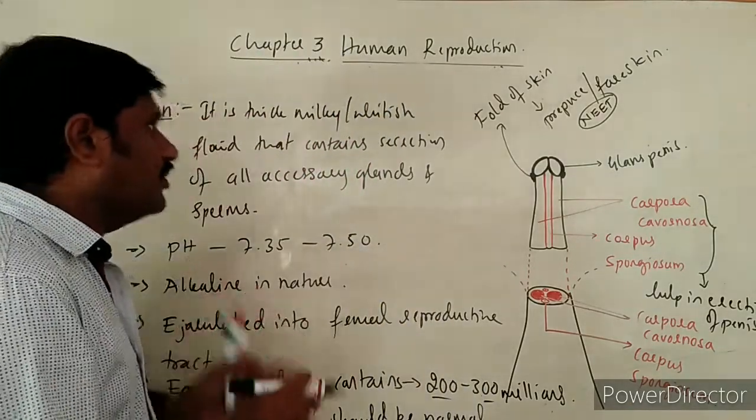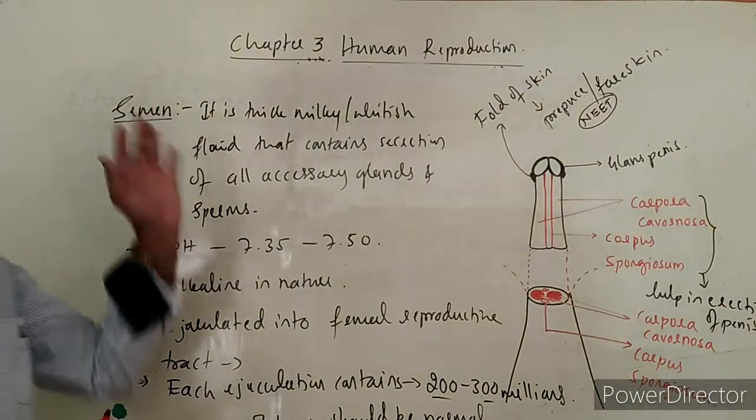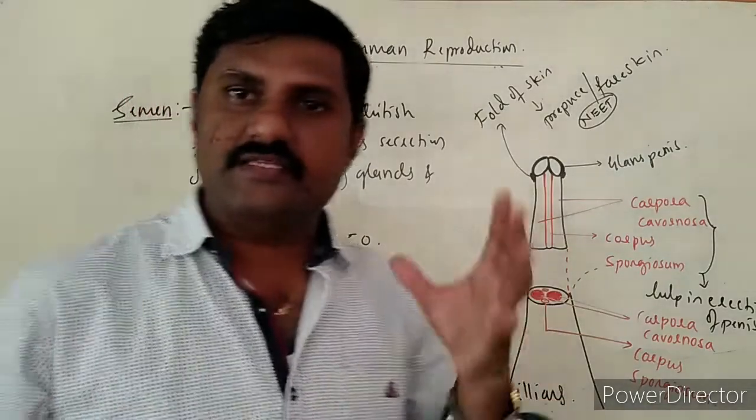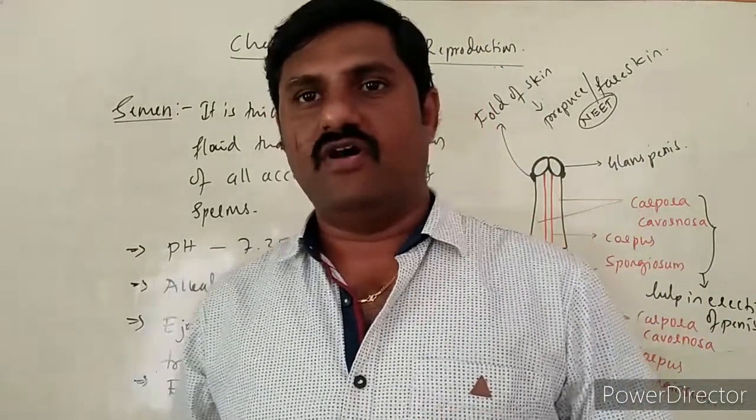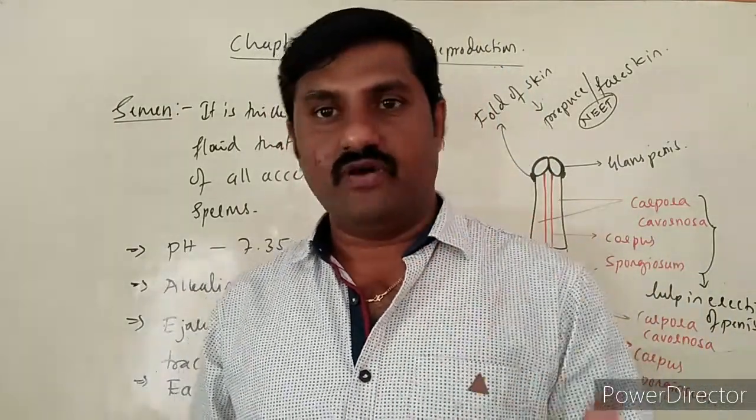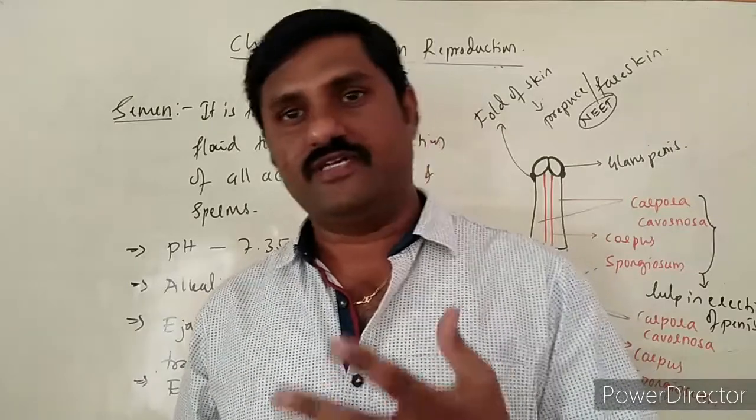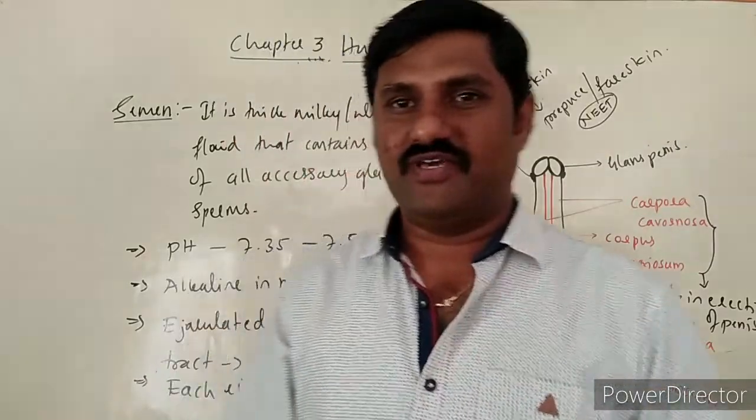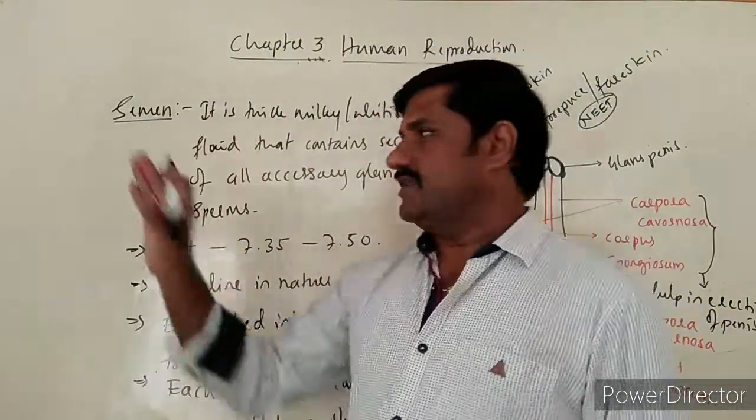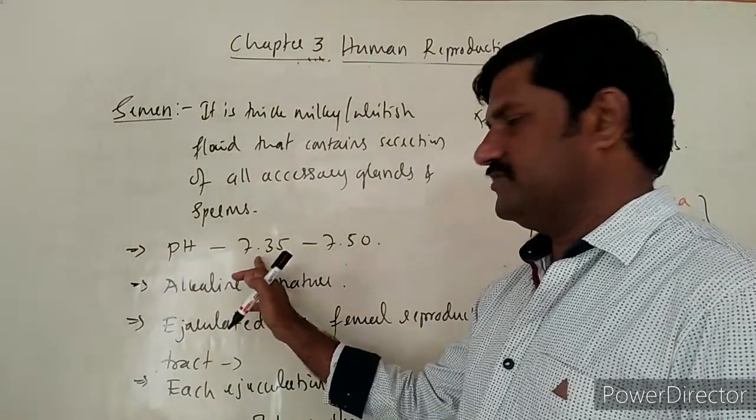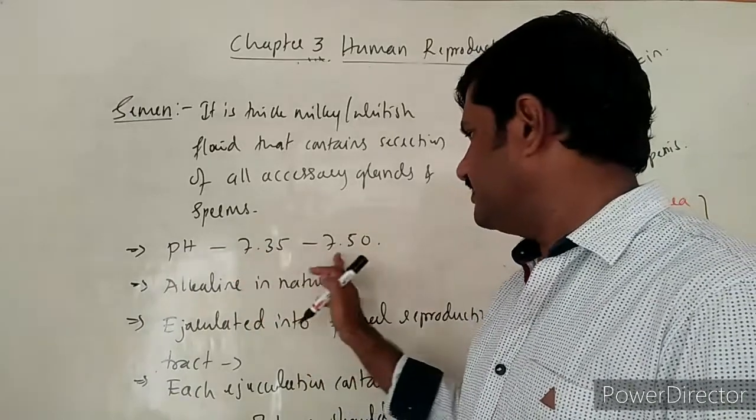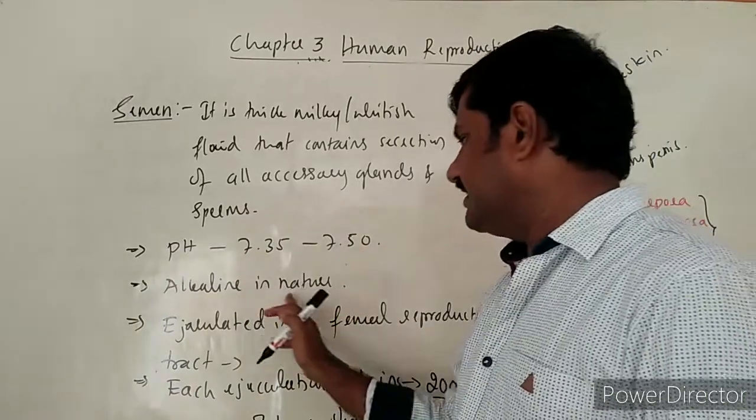So this is about the semen. What is the semen? It contains the secretion from all three accessory glands of the male reproductive system, along with the sperms which are produced inside the testes. All these together form semen. And this semen has a pH of about 7.35 to 7.50. It is alkaline in nature.